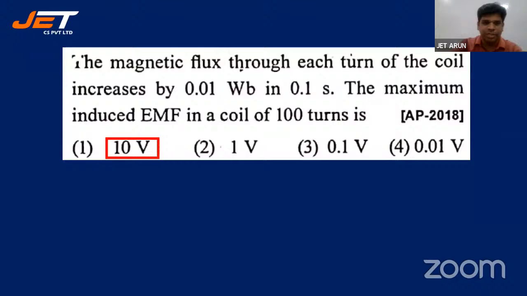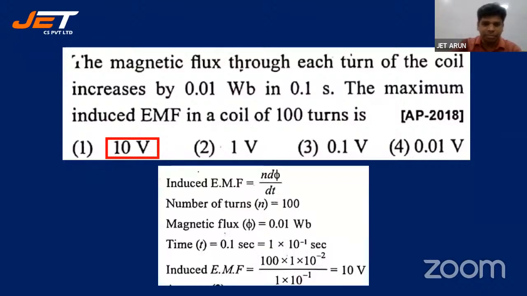Let's look at the solution, students. It's 1. Induced EMF in magnitude is N d phi by dt. So number of turns N is equal to 100. Change in flux phi is 0.01 in how much time? 0.1. So delta phi by delta t is 0.01 by 0.1. So I'll have the equation N d phi by dt, where N is 100, delta phi is 1 into 10 power minus 2, and delta t is 1 into 10 power minus 1. Simplify చేస్తే 10 volts వస్తుంది.